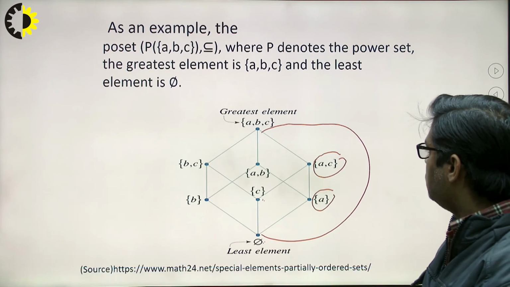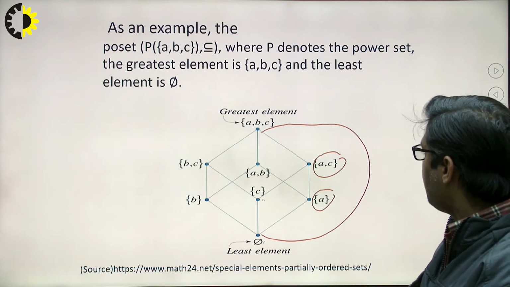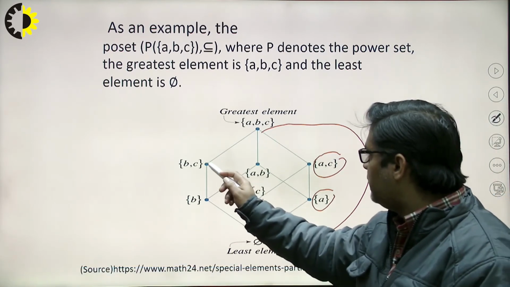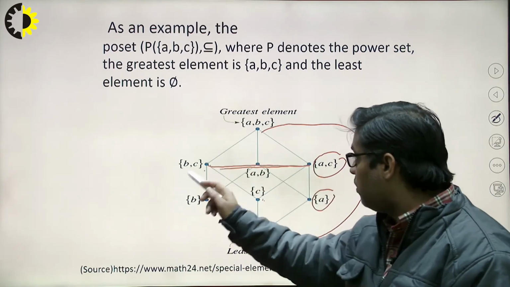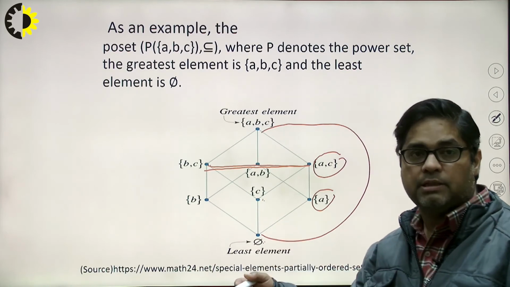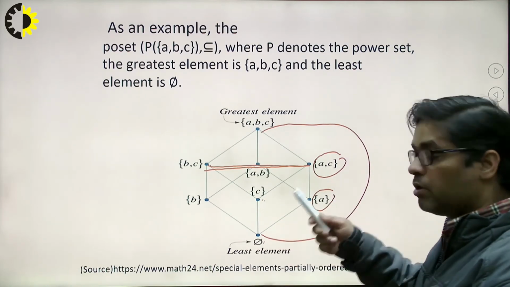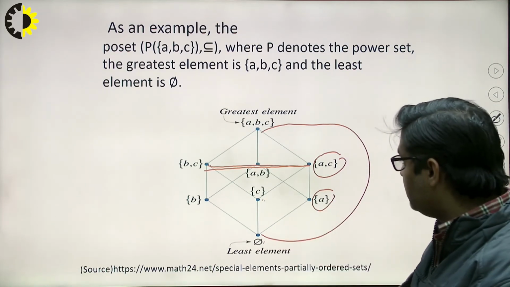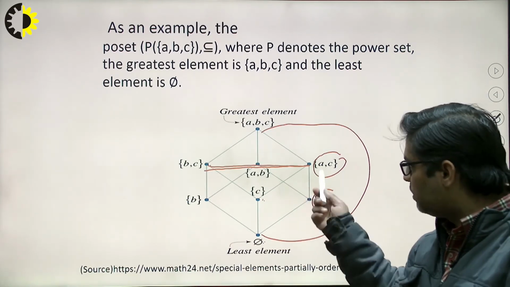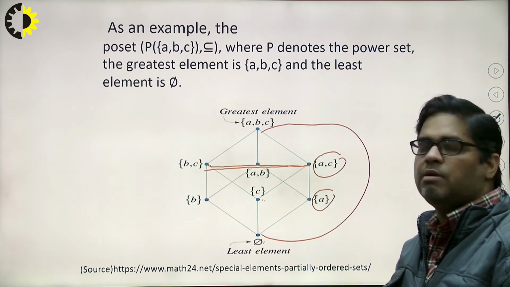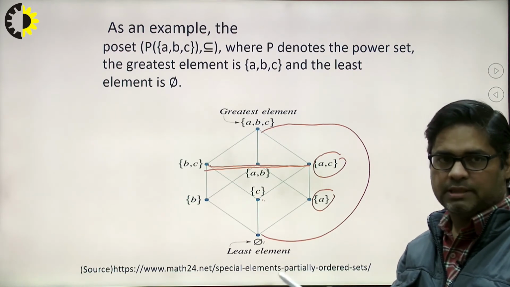Okay, so if I talk about BC and AC, we can say that these are not related at all, because BC is not contained by AC and AC is not contained by BC. That's why there is no edge between them, no direct edge. So that is nothing but the Hasse diagram, how to draw the Hasse diagram of this.